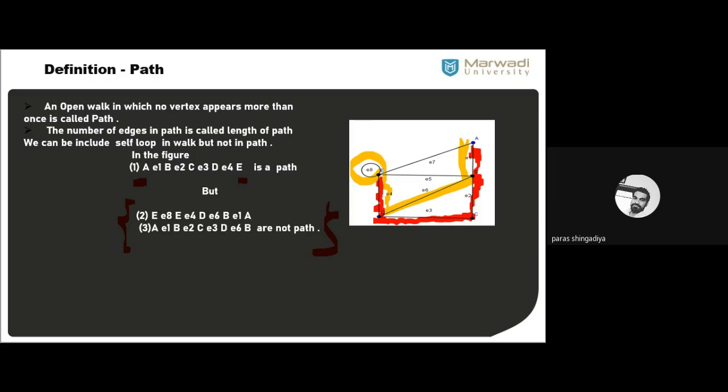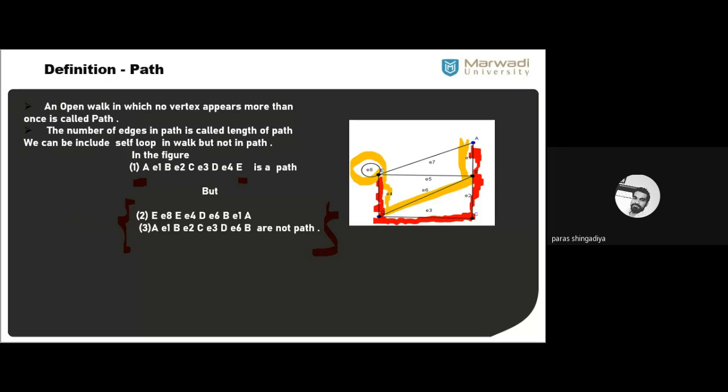Why is it not a path? Because in between E to A, E is repeated again. Okay, one vertex is repeated there, and our condition is that no such vertex should be repeated. कोई भी एक vertex repeat नहीं होना चाहिए. ठीक है? Then it is called the path. So that is a counter example which is not a path.